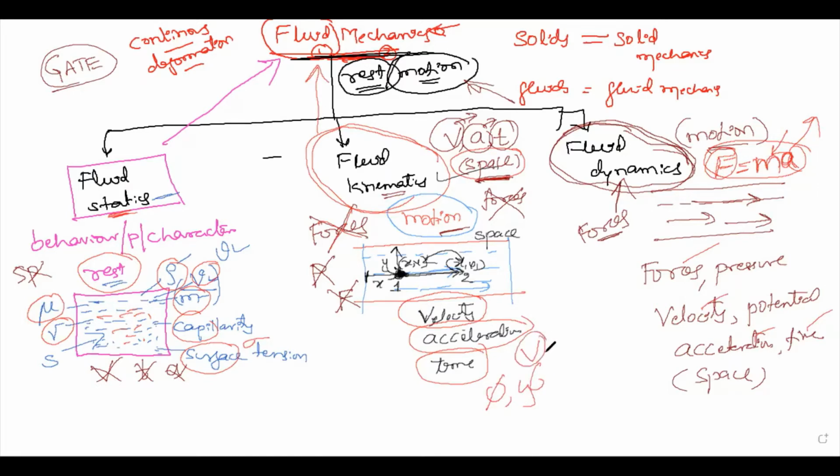These are functions of only velocity, acceleration, time and space, not more than these four properties in fluid kinematics. But in fluid statics, all properties of the fluids like mass, density, dynamic viscosity, kinematic viscosity, specific gravity, and surface tension are studied.